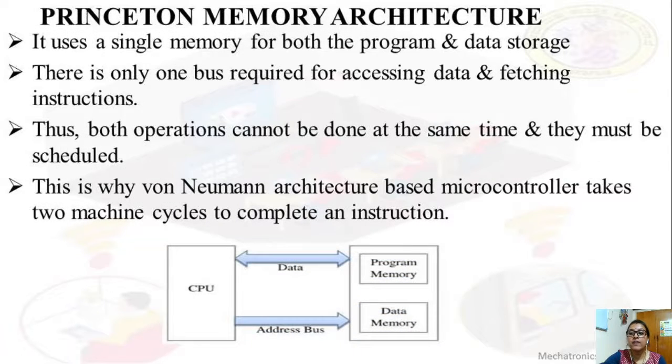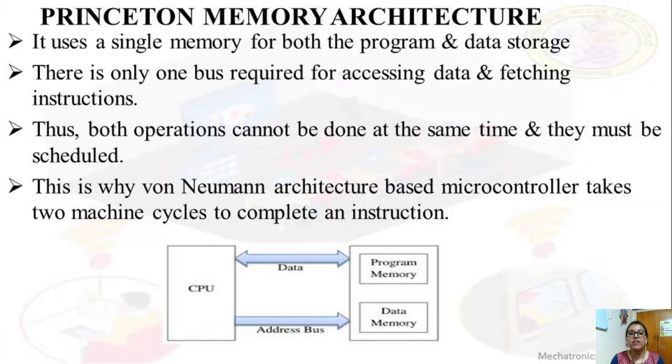Next is Princeton memory architecture, also called von Neumann architecture, which we see in our personal computers, desktop computers and laptops. There it works on Princeton or von Neumann memory architecture. It uses a single memory for both program and data storage, with no separate memories. A single data bus and a single address bus are present, so only one bus is required for accessing data and fetching instructions.